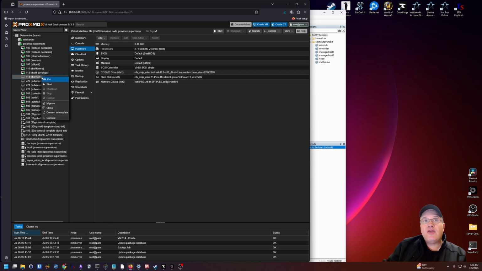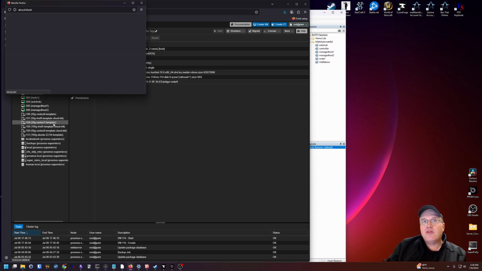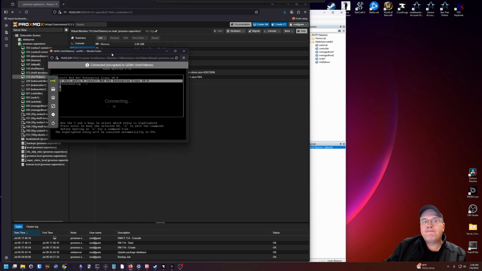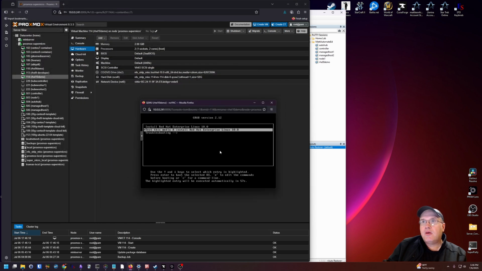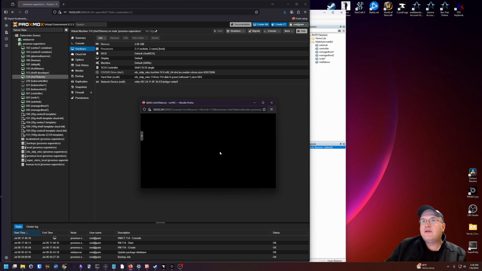Next, I'm going to start the VM so we can boot from the ISO image, and then look at the console. All right. It says install Red Hat Enterprise Linux. Now, this is the first time I've actually done the installation of RHEL 10, so we may crash and burn, or we may succeed. We'll see.